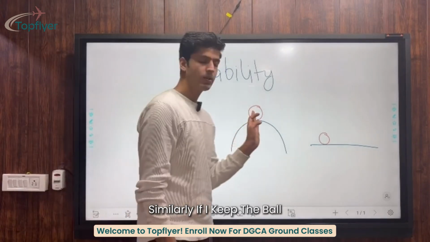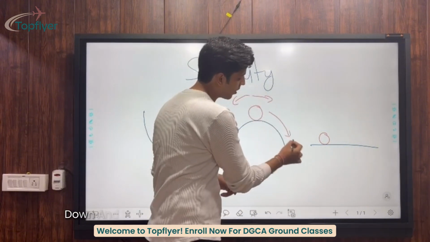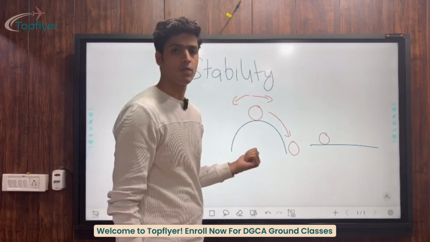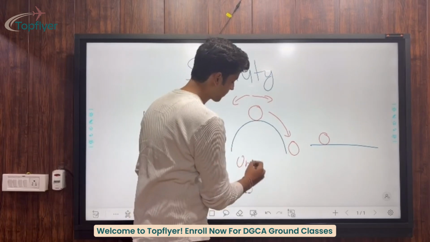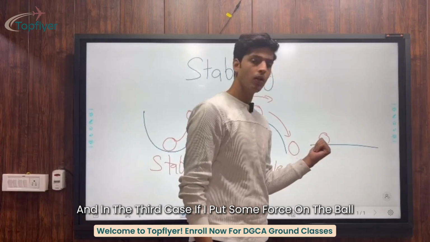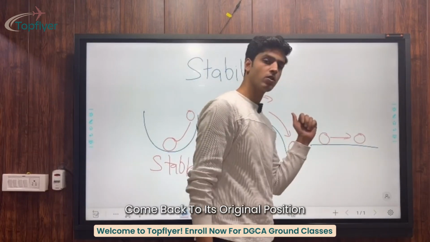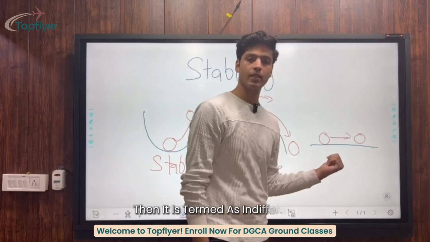Similarly, if I keep the ball here and I apply force on either side, the ball will keep on moving down and it will never come back to its original position, which means it is unstable. And in the third case, if I put some force on it, the ball will travel some distance and it will neither come back to its original position nor move forward, then it is termed as indifferent.